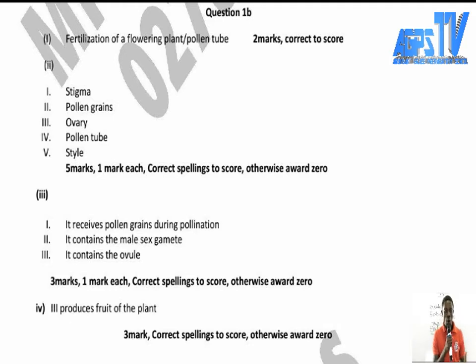The ovary contains the ovules. The ovary develops to form the fruits, and the ovule develops to form the seed. I want you to take note of that. So the ovary contains the ovule. The ovule is found in the ovary.